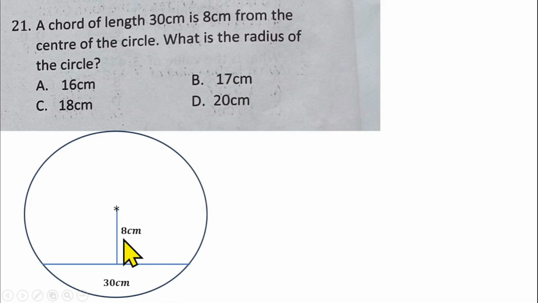So we are looking for the radius of the circle. That means I can draw a straight line to the circumference here, which is going to form a radius for us. So we are looking for that radius. And what can we do here?